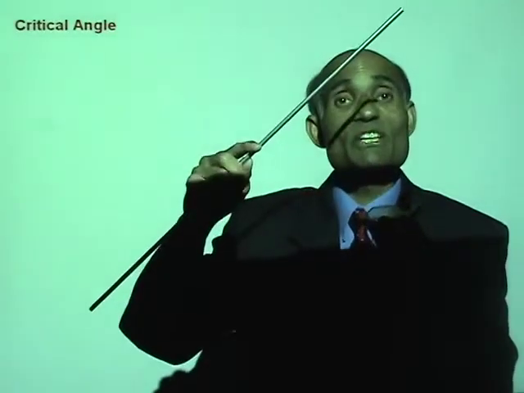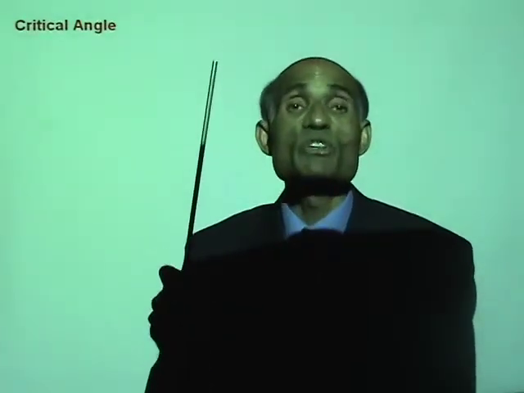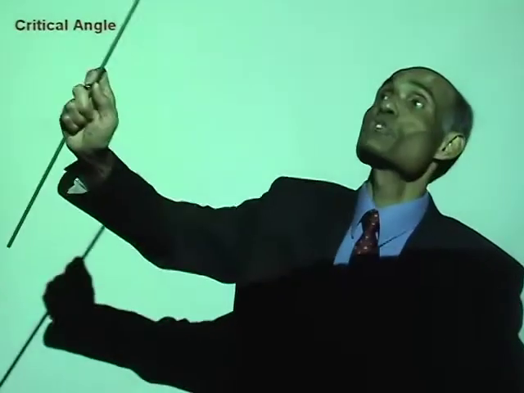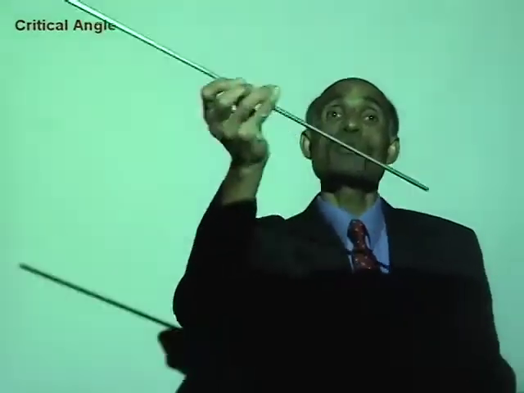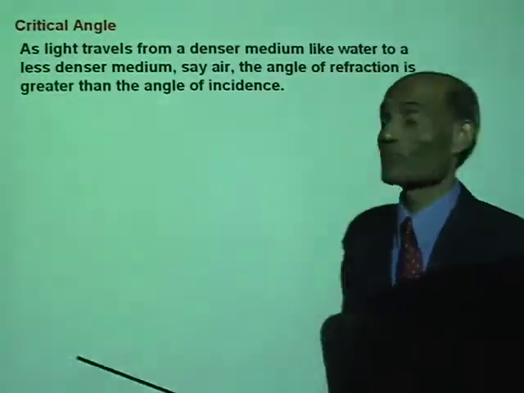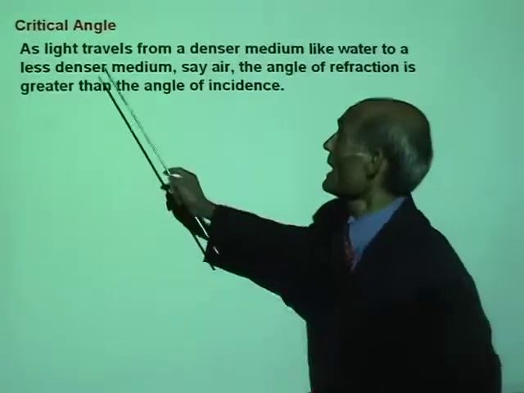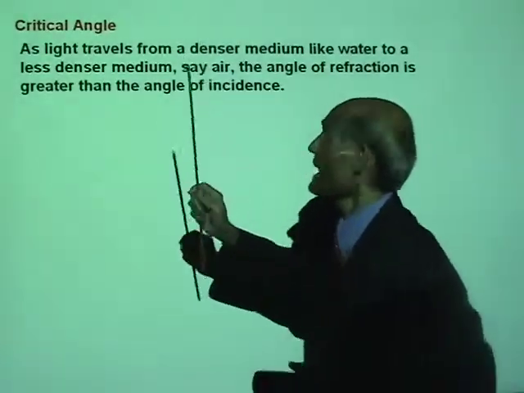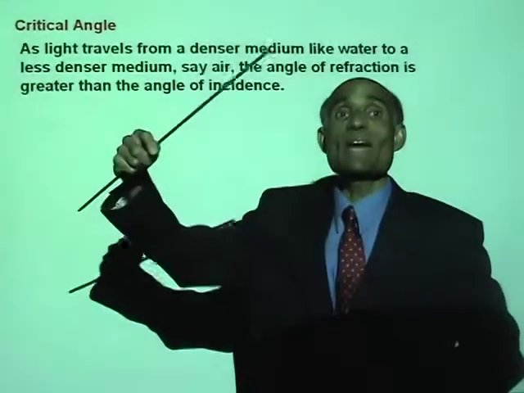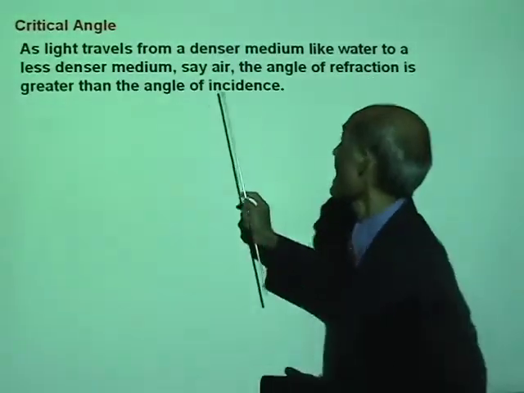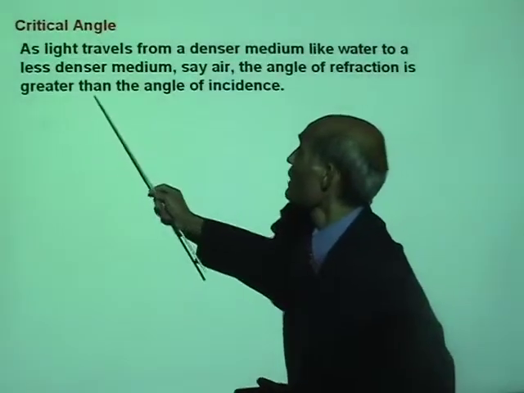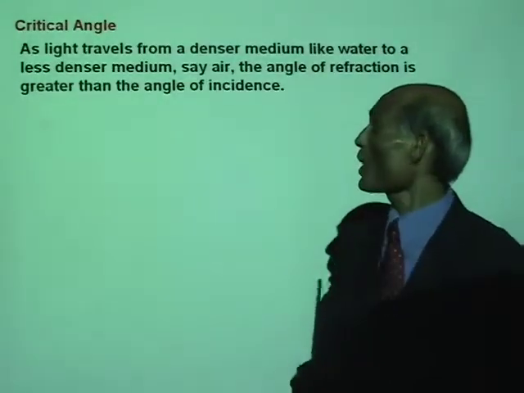Well, when light enters from a less dense medium to a denser medium, it is going to bend towards the normal. Well, that means if a ray of light is entering from a denser medium to a less dense medium, it is going to bend away from the normal. Alright, understand this concept well. As light travels from a denser medium to a less dense medium, say air, the angle of refraction is greater than the angle of incidence.